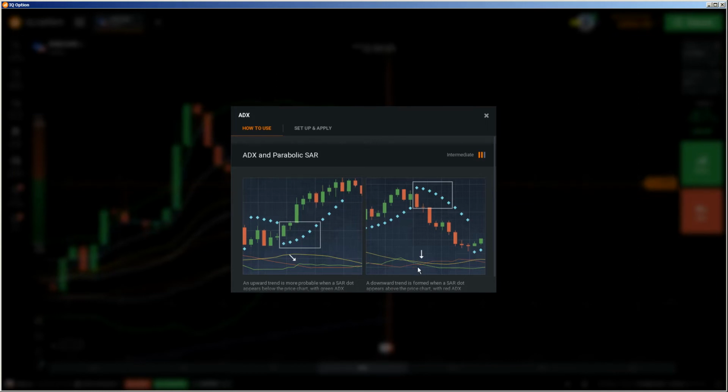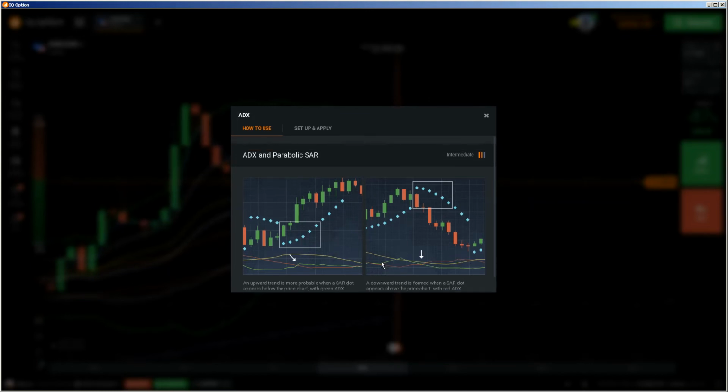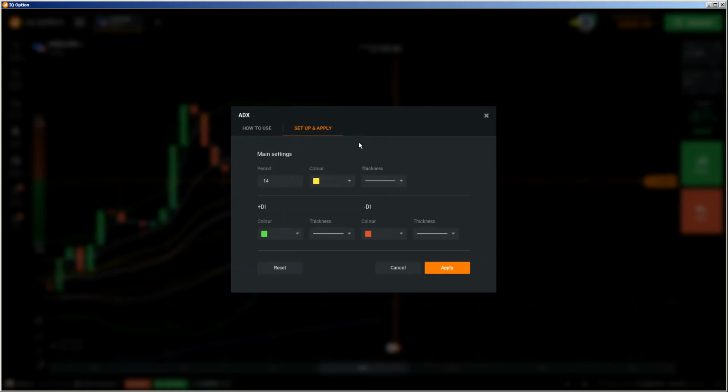And the same here: if the red one is crossing the green one and the parabolic SAR dots are above, you can do a put, as explained here again, but not for the 1 minute expiry time, because on the 1 minute expiry time you're going to lose, because the indicators are lagging. So we use here not the default setting, we use period 3.